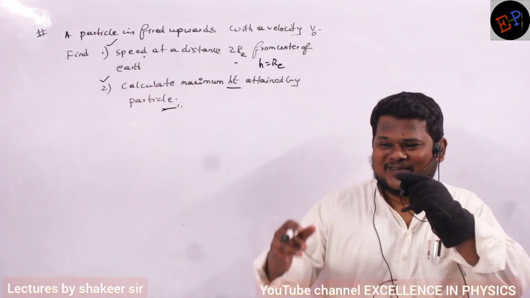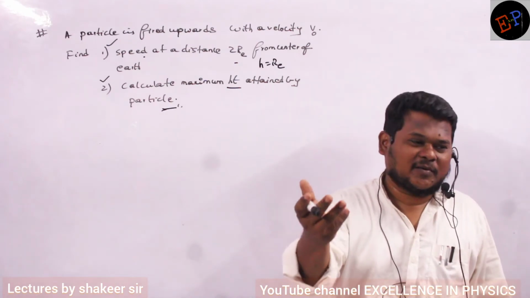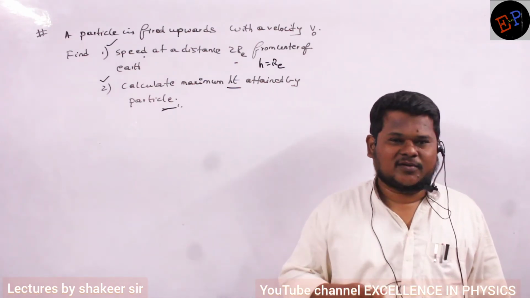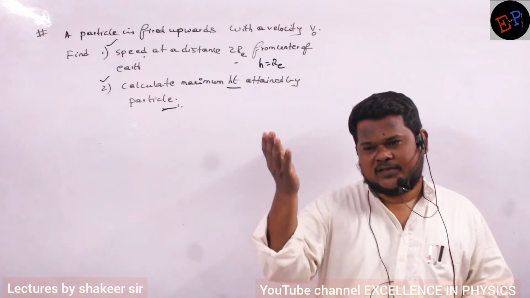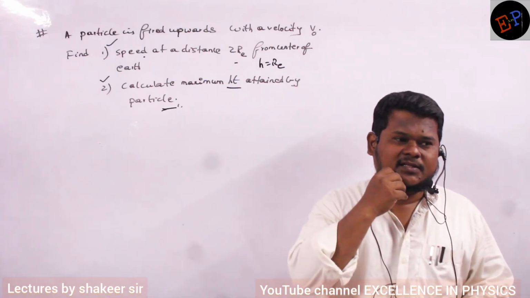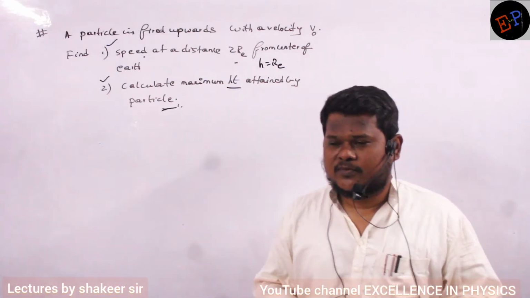Maximum height means that after reaching h max, the velocity of the particle will become 0, no? That is the point which you should remember. If I throw a stone upwards, at maximum height, how much will be its velocity? 0. It means the final velocity should be taken as 0.